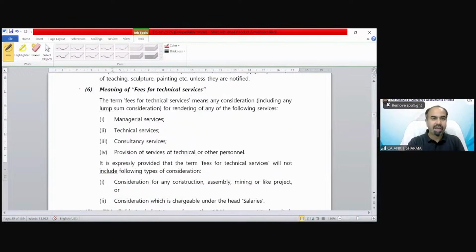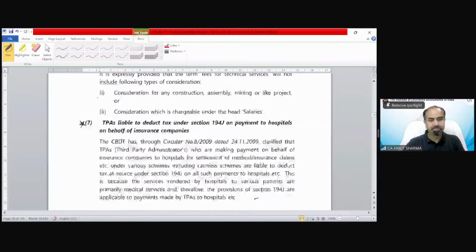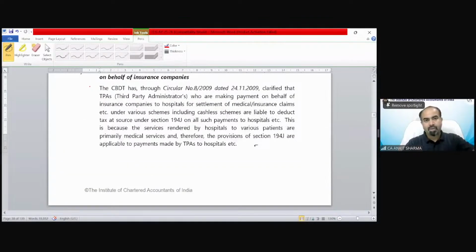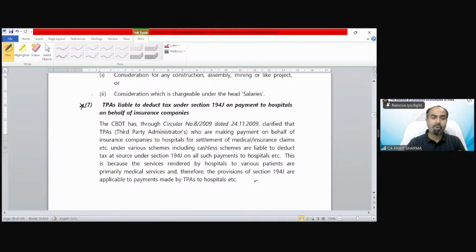Meaning of fees for technical service, again, is for your reading purpose. Our case in point number 7 is TPAs, third party assistance, third party administrator. TPA is liable to deduct tax under section 194J on payment to hospital on behalf of insurance company.